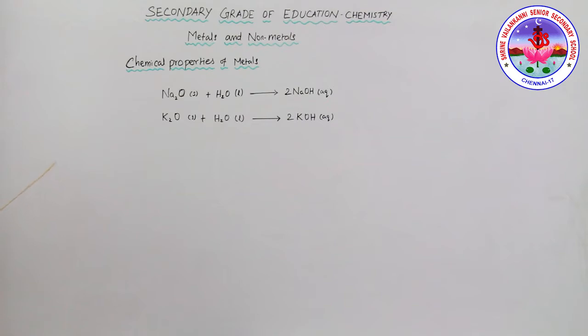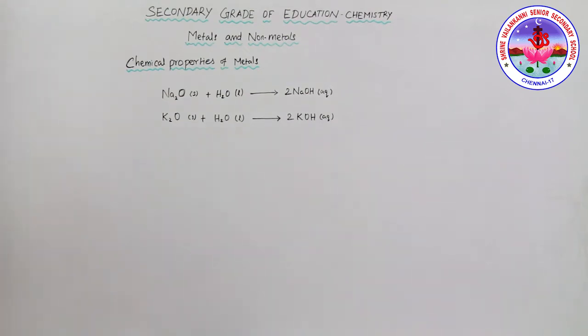To protect them and prevent accidental fire, they are kept immersed in kerosene oil. At ordinary temperature, the surface of metals such as magnesium, aluminum, zinc, and lead is covered with a thin layer of oxide. This protective oxide layer prevents the metal from further oxidation.